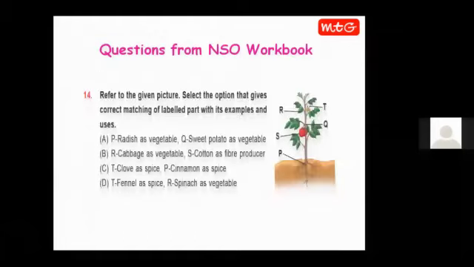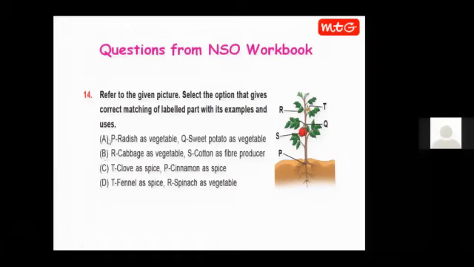Now let us discuss a question from the NSO workbook. Here you can see a plant. Different parts have been labeled. The idea behind this question is that first of all, you have to identify all the plant parts, and then you have to identify which plant part is edible in which plant, okay? And then we have to derive the correct answer. Let us discuss each and every option one by one.